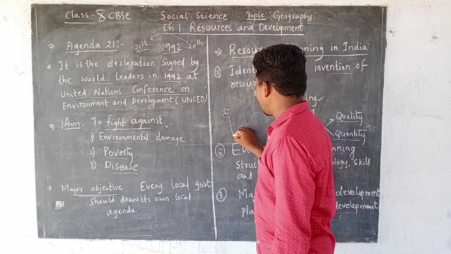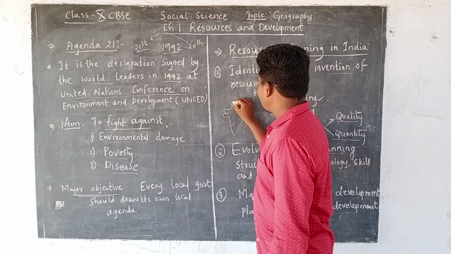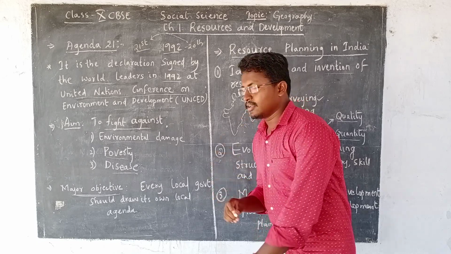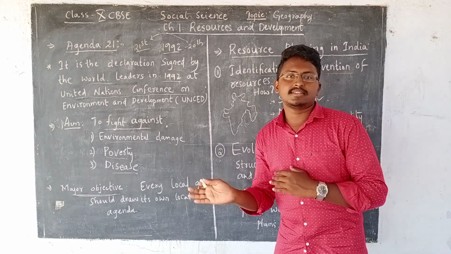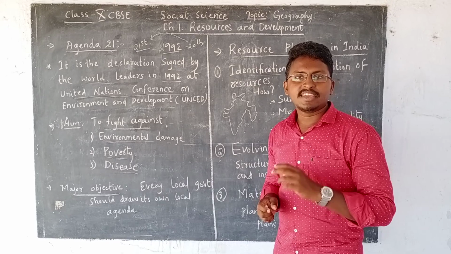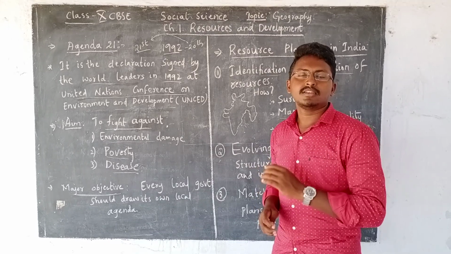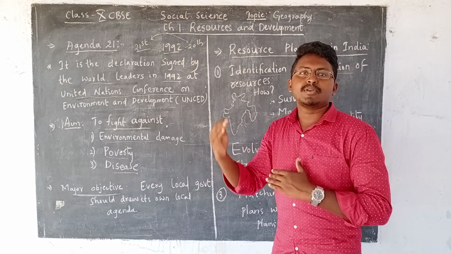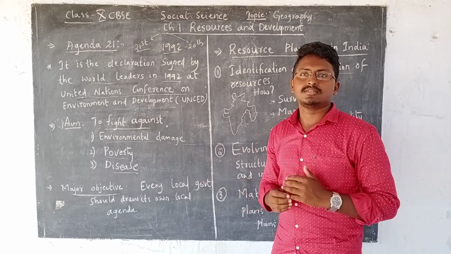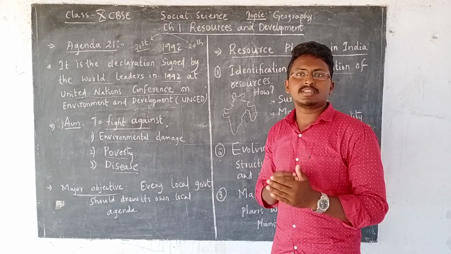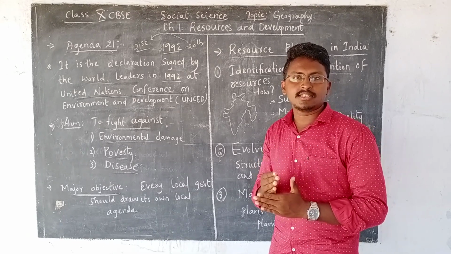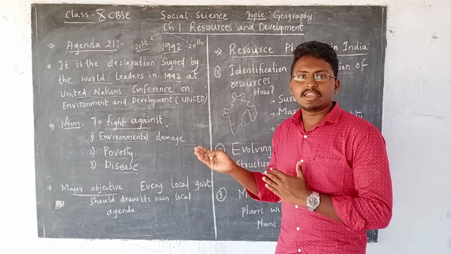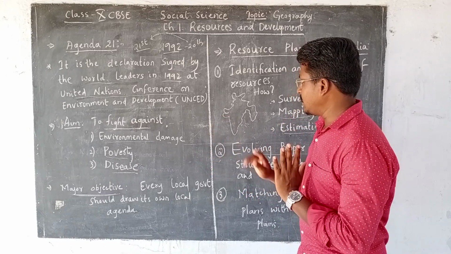you take our country like India, resource planning is very necessary. Why it is necessary, let me take an example and you can understand very easily. If resource planning is not there, we cannot use resources properly. Some people may overutilize, some people may not have access to resources. So in order to use these resources carefully in a judicious manner, we require resource planning. We will see how we require resource planning with an example.